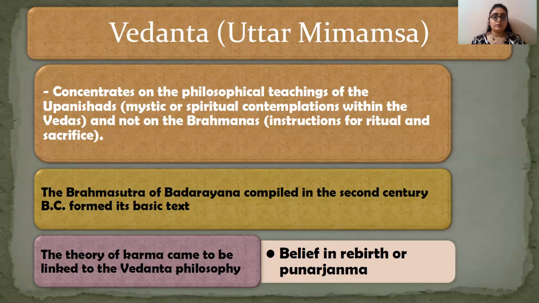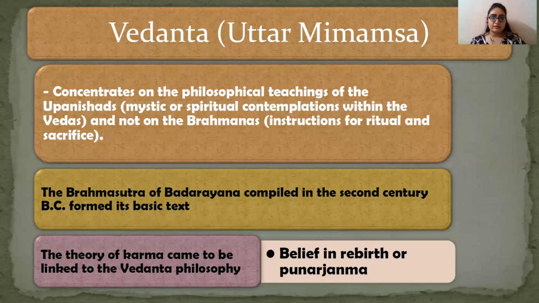Okay, now Vedanta, that is end of Veda. Okay, end of Veda. This is how it is interpreted literally. That is end of Vedas, and hence it relies on Upanishads and not completely on Vedas. Upanishads definitely have their roots in the Vedas, but it is not the Vedas. It has taken this spiritual contemplation and mysticism from the Vedas. All right, so Upanishads do have their roots in Vedas, but it is not Veda in itself.